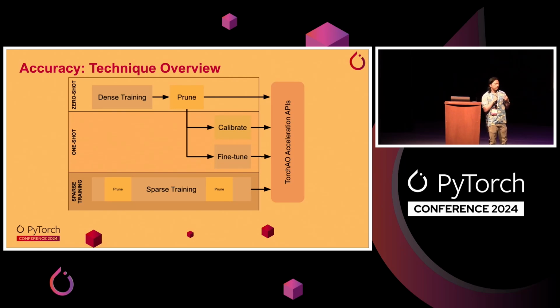And as you go through training the model, you make it sparse, and you get a sparse model out. And I think another thing here is that there's a lot of different ways to do the accuracy component, but really, once you get your zeros into the right place, acceleration is the same kind of problem. And that's what we've tried to solve with torchao, which I'll talk about a little bit later.